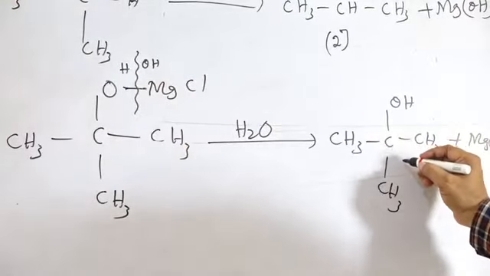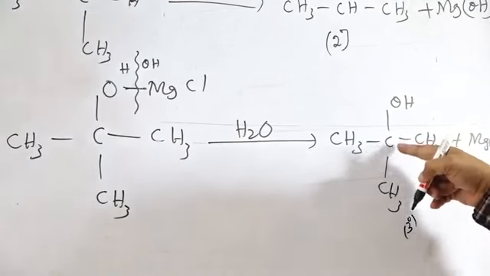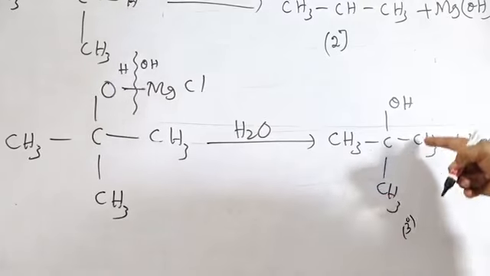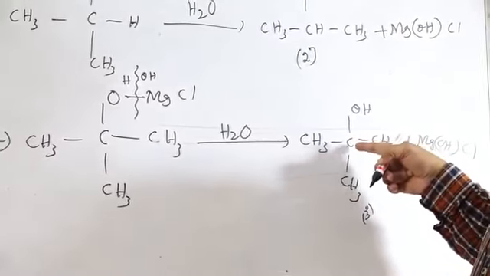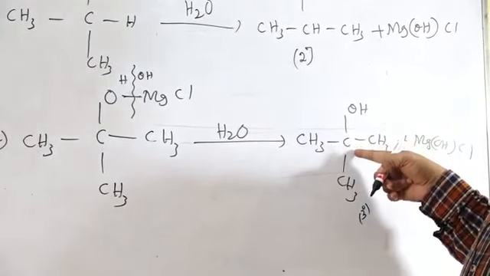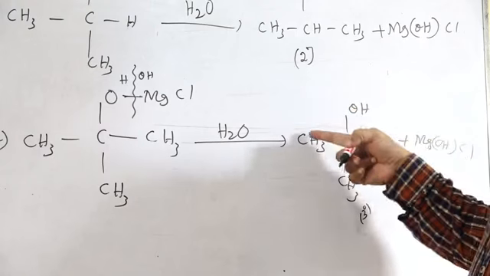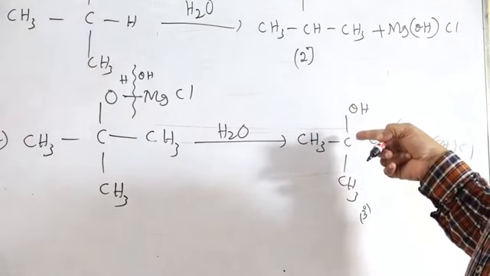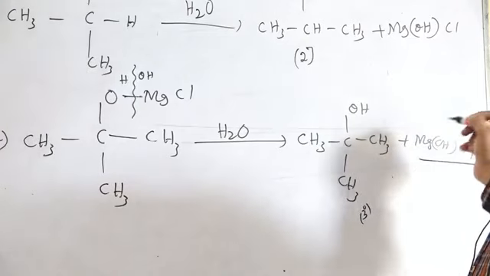So this carbon atom is tertiary. Why tertiary? Because this carbon atom is directly linked to another 3 carbon atoms. Therefore this carbon atom is a tertiary carbon atom. To the tertiary carbon atom there is the linking of the OH group, therefore it is a tertiary alcohol. That is the MgOHCl.